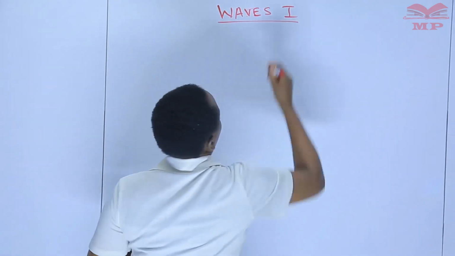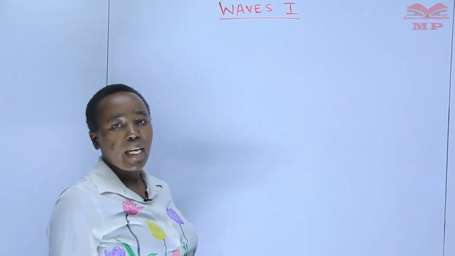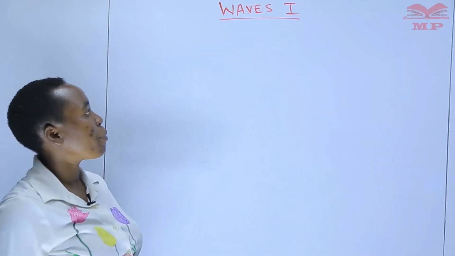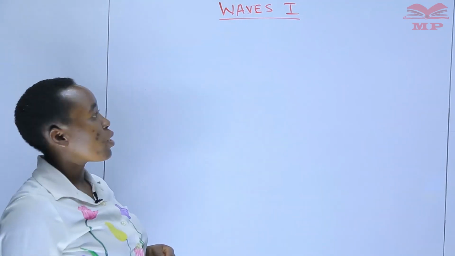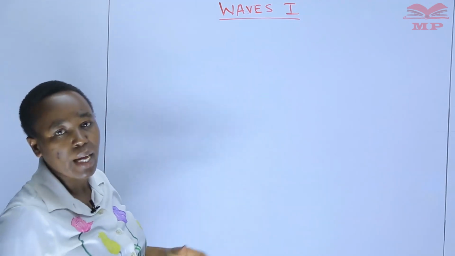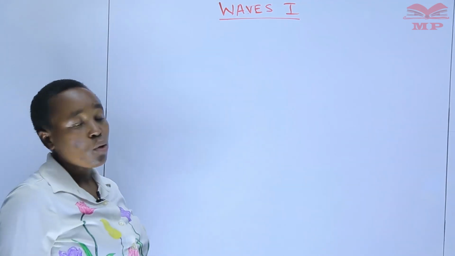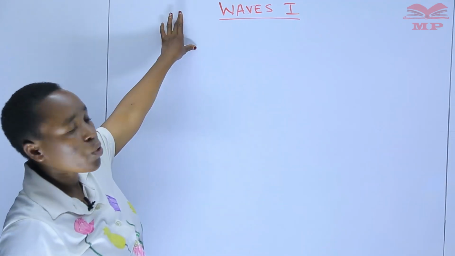In our lesson today, we now move to book 2, a topic in form 2, that is waves. We are referring to it as waves 1 because again in book 3, we'll be looking at waves and we'll call it waves 2. So it is very key that you first start by understanding waves 1 for you to be able to read and understand waves 2. So our topic is waves 1.